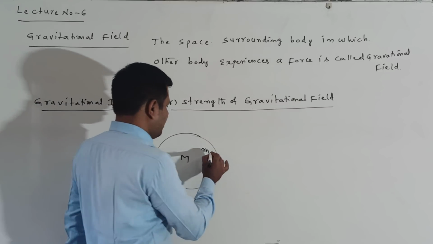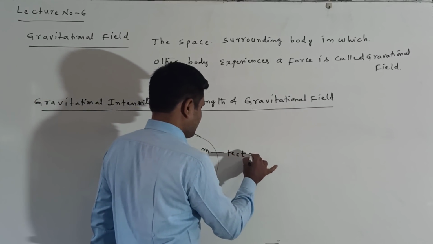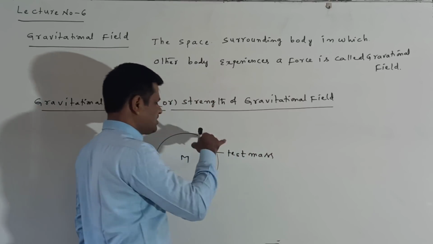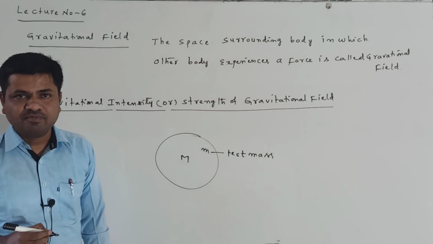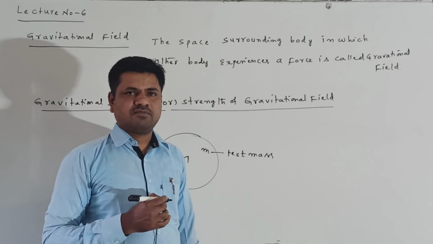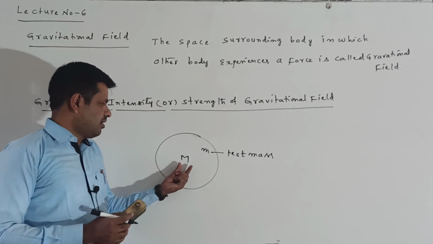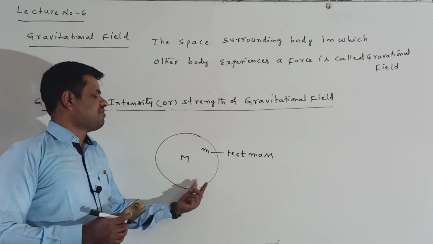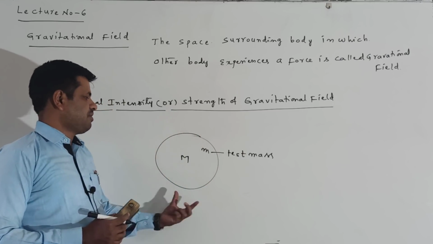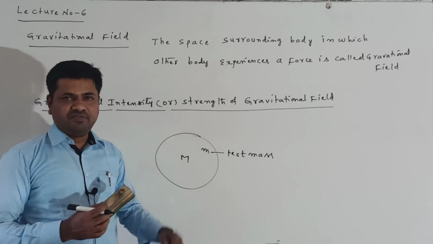This is called a test mass. What is the mass we are placing inside the gravitational field? That is called a test mass. Here, this body of mass M produces a gravitational field in the surrounding space.